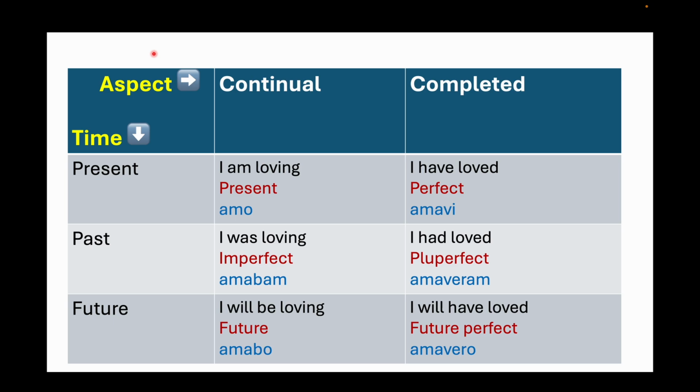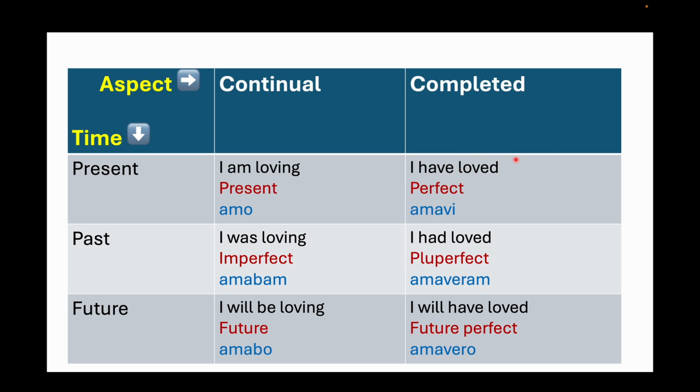So anything that's called perfect is talking about the aspect being completed, a completed aspect. So that's how to think of these tense names. So present, I think, is pretty easy. Future, I think, is pretty easy. Perfect means a completed action. So imperfect means it's not completed, it's ongoing. And so that's the name of the past tense, I was loving, or I was doing whatever the action is.